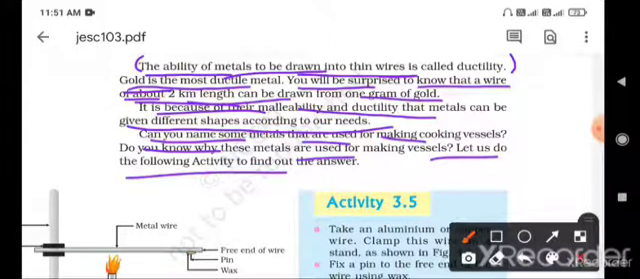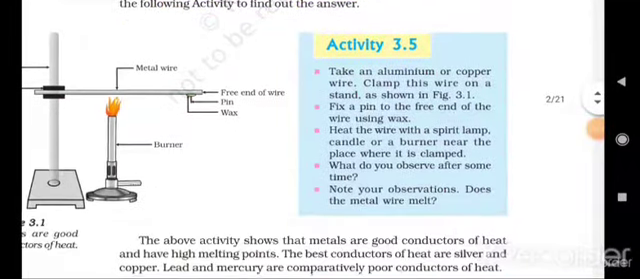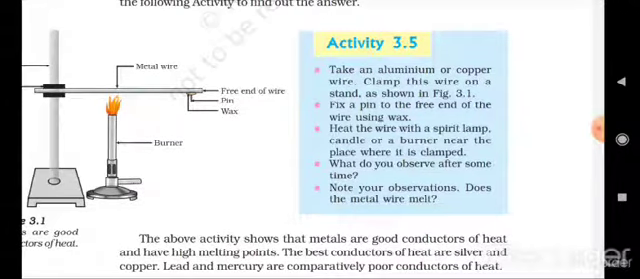So we already know that some metals are used for ornamental purposes, some metals are used for construction purposes, and some metals are used for cooking. So why are these metals used for cooking purposes only? Why are we not using other types of metals? That is what we have to discuss here.